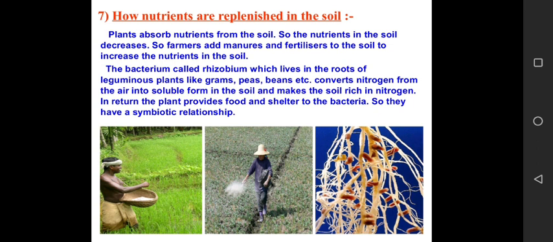But how is it balanced? It is balanced by dead and decaying plants that decay naturally. So how is this deficiency being balanced? Now, when dead and decaying plants ultimately decay, or decompose, they get mixed with the soil, and in this way the soil is being replenished. So thank you for listening.